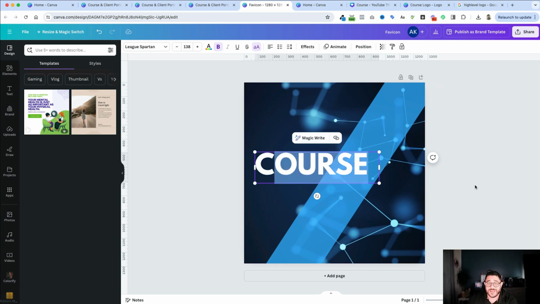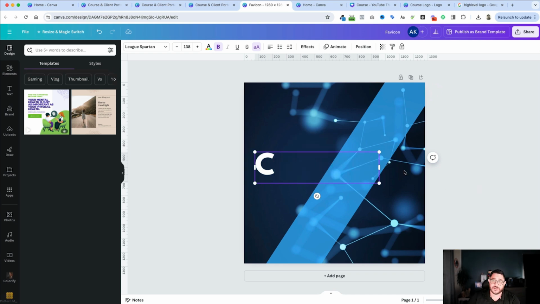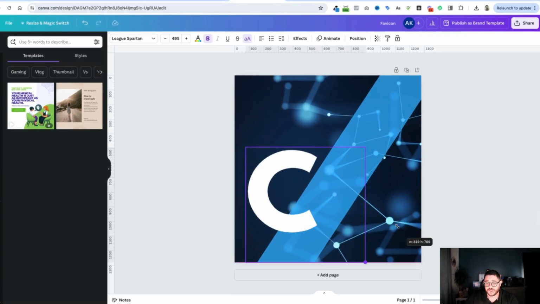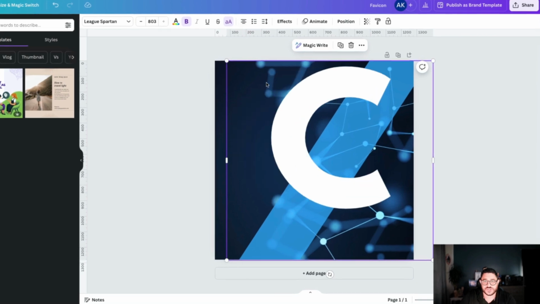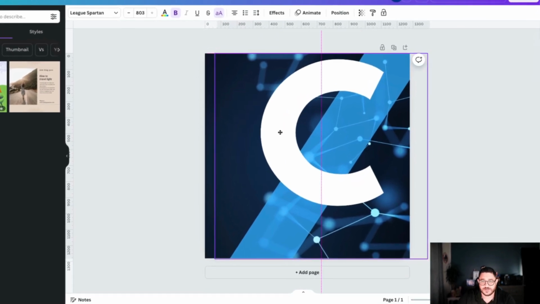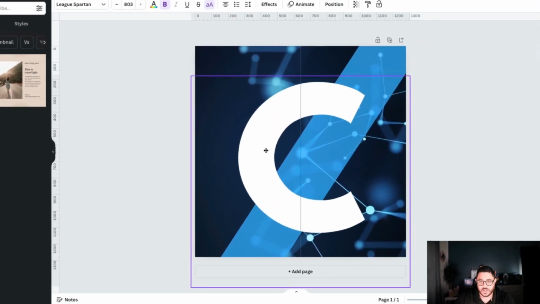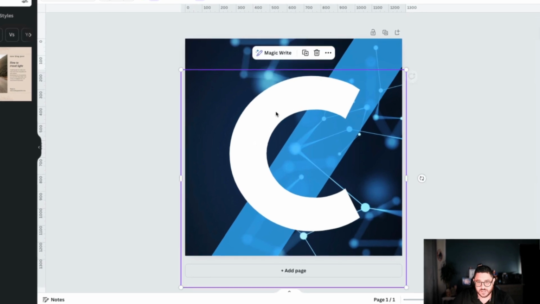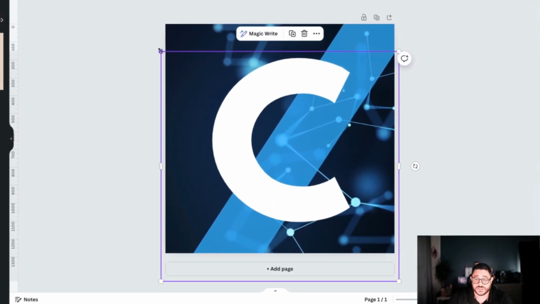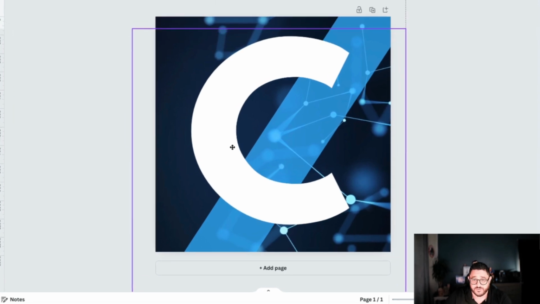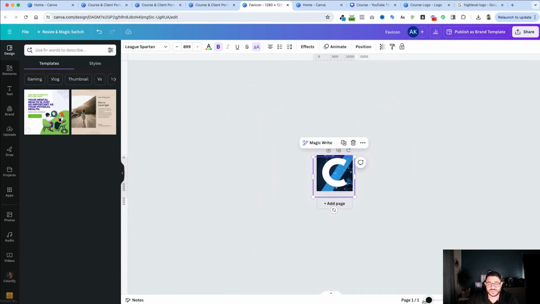So since it's going to be how to create a course, a C would work because the word course starts with a C. I'll take that, I'll make it nice, big, and chunky. I'm just expanding it. I can also, if I choose, position it in the center right there, and then just drag it into place. Now, if you notice in Canva, a little line comes up to show me when I'm centered, which is, believe it or not, very, very helpful. Now, as I make it smaller, that's very easy to see in the top left-hand corner up there. And that's going to be my favicon.